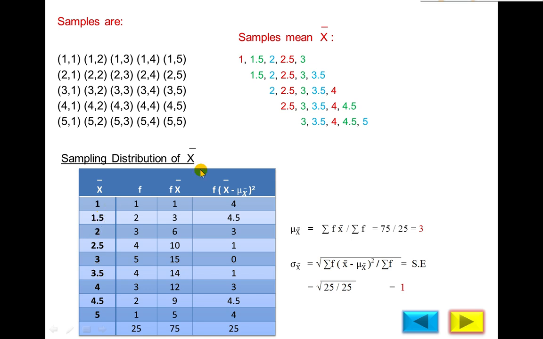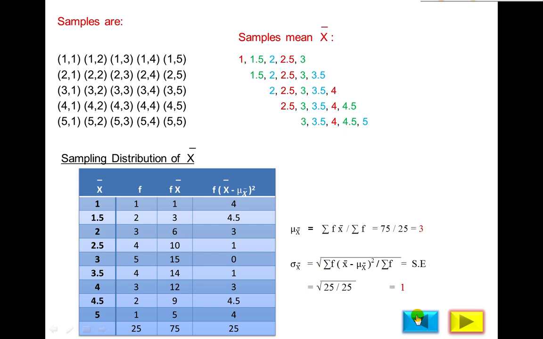And how many times does 1 occur? 1 time. This is called frequency. 1.5 occurs 2 times. Frequency of 1.5 is 2. 2 occurs 3 times. 2.5 occurs 4 times and so on: 5 times, 4 times, 3 times, 2 times, 1 time. Total number of observations will be 25 because there are 25 sample means.